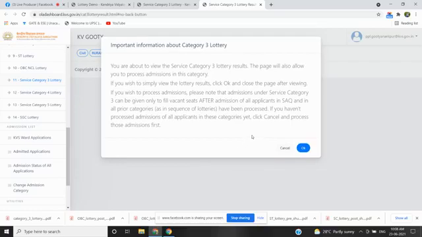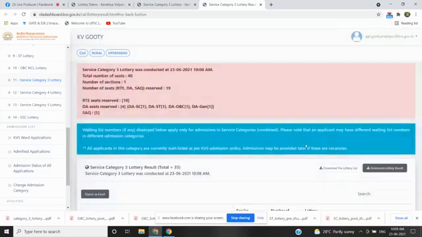Now you can see the important information about category 3. You are about to view the service category 3 lottery results. This page will also allow you to process the admissions in this category. If you wish to simply view the lottery results, click on OK and close the page after viewing it. If you wish to process the admissions, please note that admissions under service category 3 can be given only to fill the vacant seats after admissions of all applicants in SAQ and in all prior categories, as the sequence of lotteries has been processed. If you haven't processed the admissions of all the applicants in these categories yet, click on cancel and process those admissions first. And for us, the category 3 state government employees, I'm clicking OK.